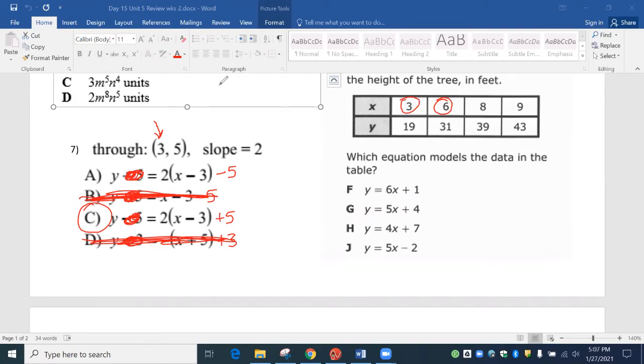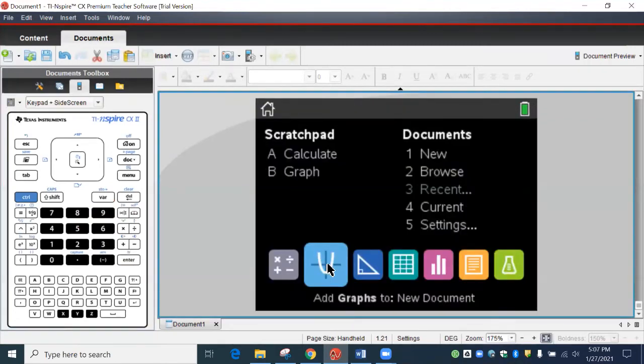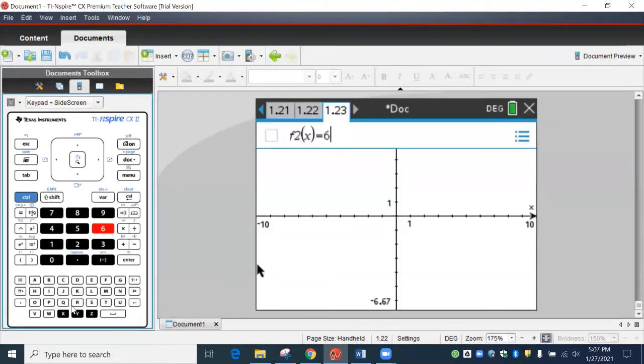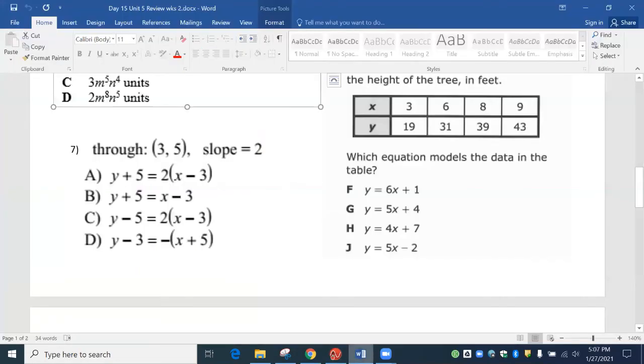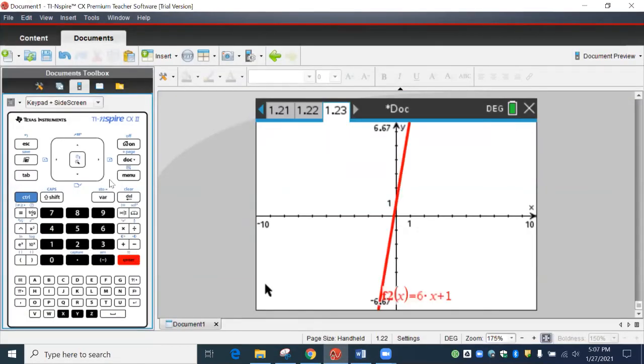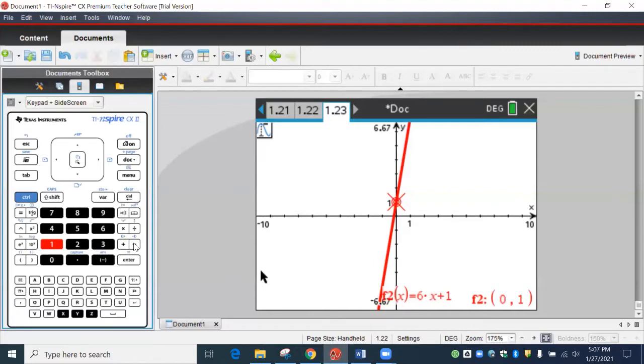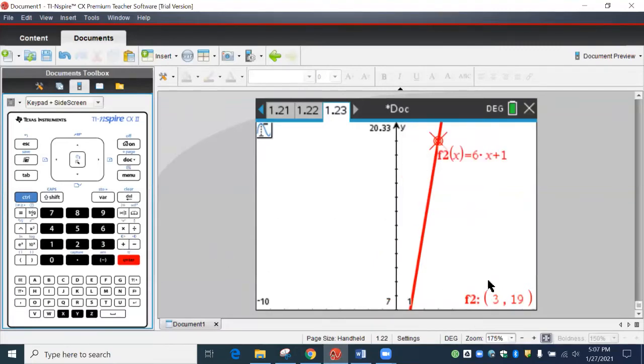So we're going to start with F. And so it was 6. So I'm going to clear all this out. All right, so we're going to start a brand new graph, and it was 6x. I can't remember what it was after that, plus 1. So plus 1, hit enter, menu 5-1, and then we are typing in 3 and seeing if we get 19. So 3 and see if we get 19, and it works.